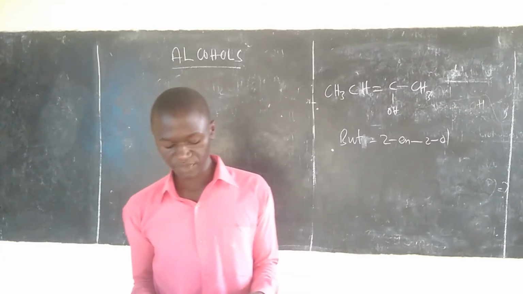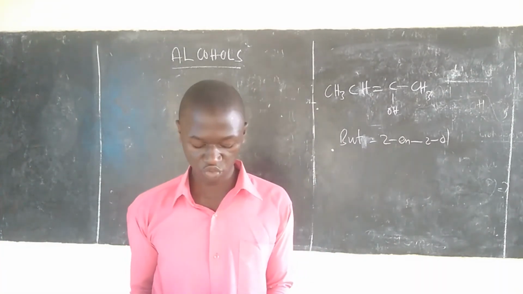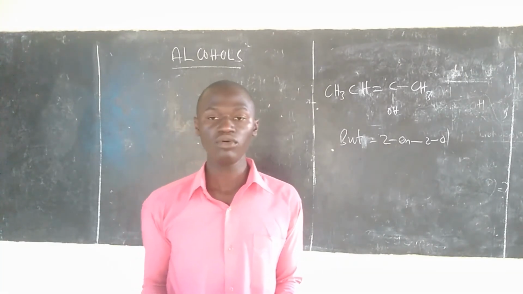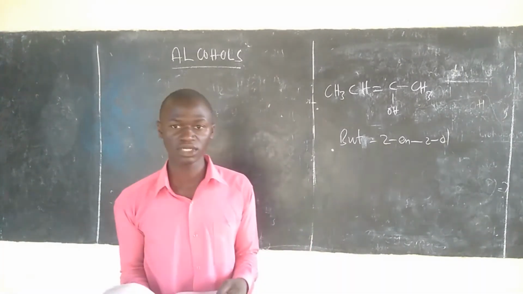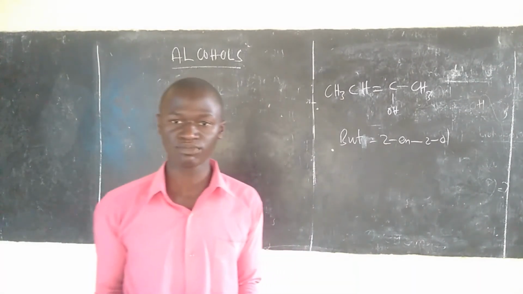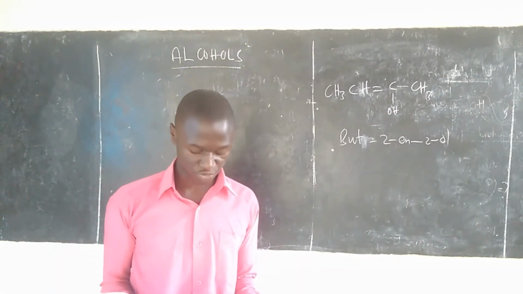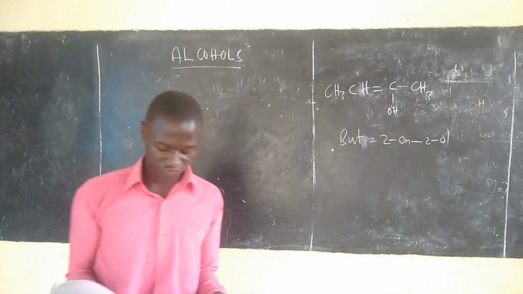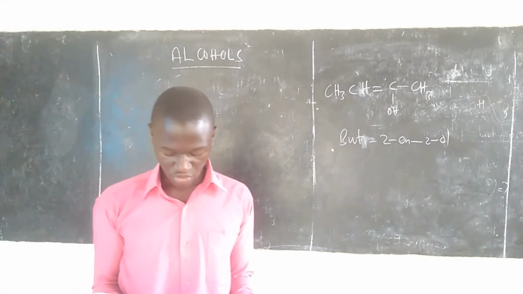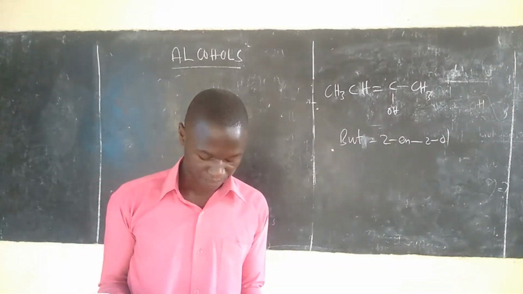This is due to the hydroxyl group in alcohol, which is able to form hydrogen bonds with water molecules. If you understood our general chemistry about hydrogen bonding, I hope this will not be difficult for you to understand. The interaction of alcohol and water through hydrogen bonds makes alcohol soluble in water.